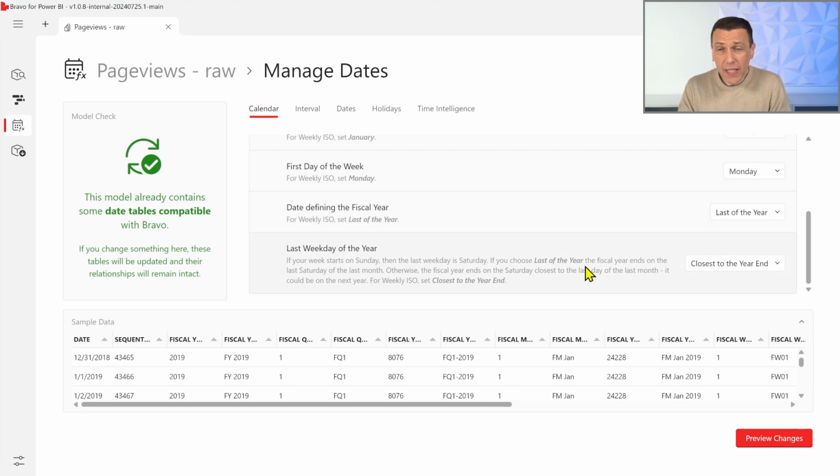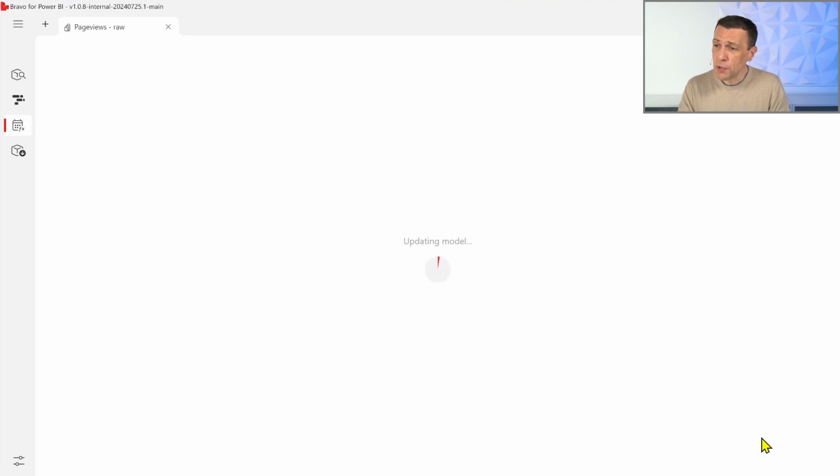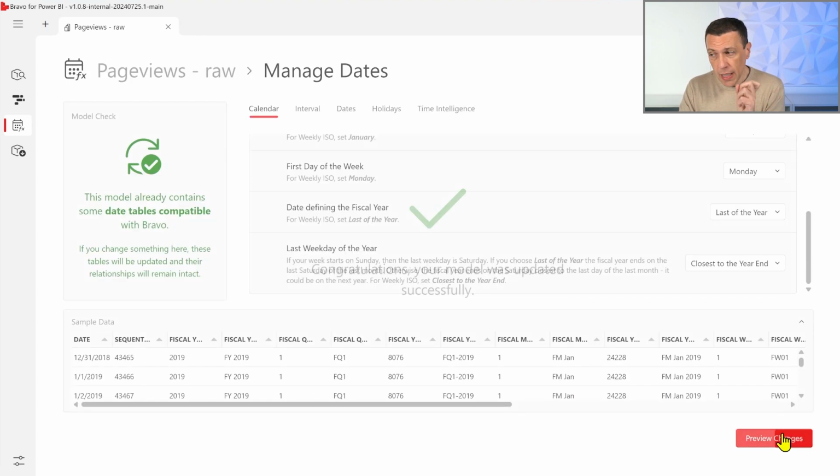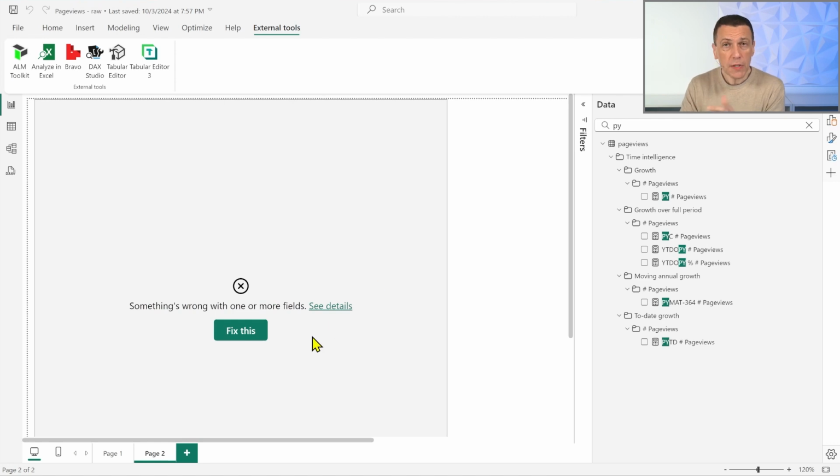Now, once I did this, without changing anything else, I just apply these changes to the model and I go back. Because I'm creating a different date table that has different names, it's expected that my report stops working, because the existing report is using column names that no longer exist, since we intentionally have different names in the calendar.